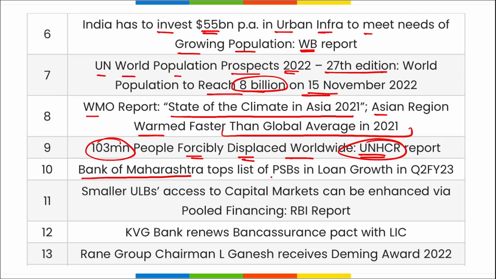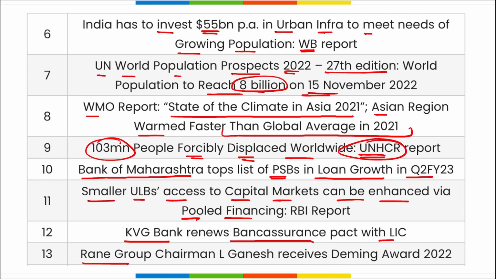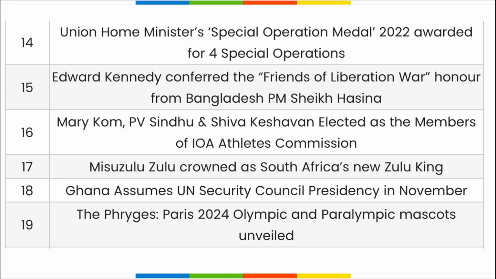Bank of Maharashtra tops the list of PSBs in loan growth in the second quarter of fiscal year 23. Smaller ULBs' access to capital markets can be enhanced via pooled financing, as per the RBI report. KVG Bank has renewed the Bancassurance Pact with LIC. Rane Group Chairman L. Ganesh has received the Deming Award 2022.